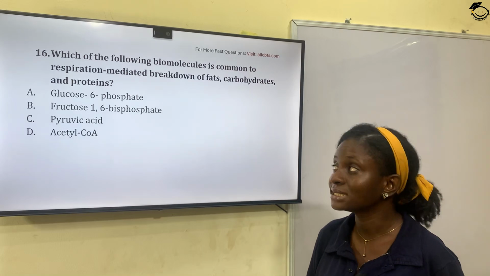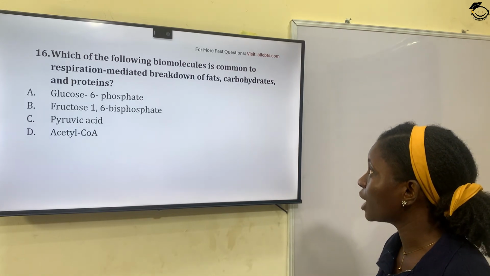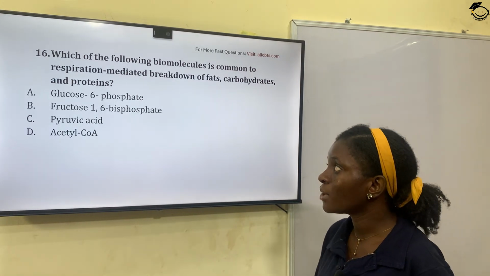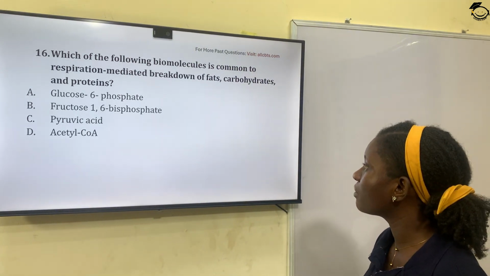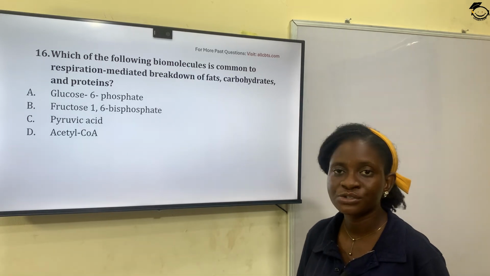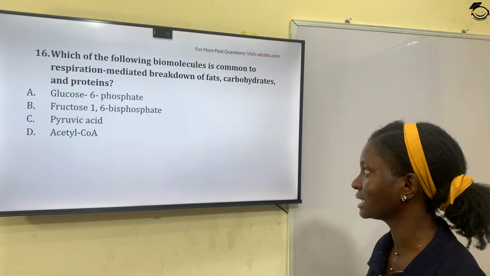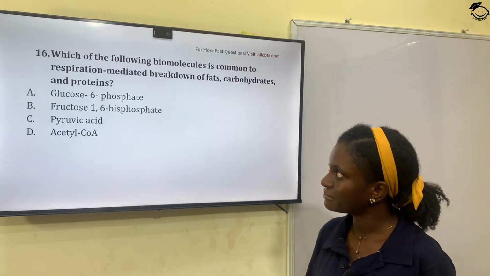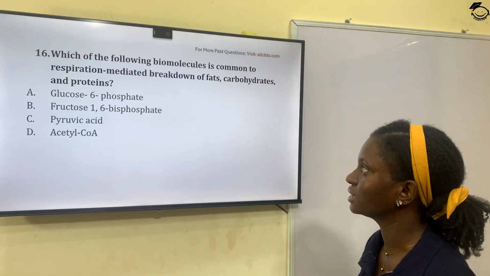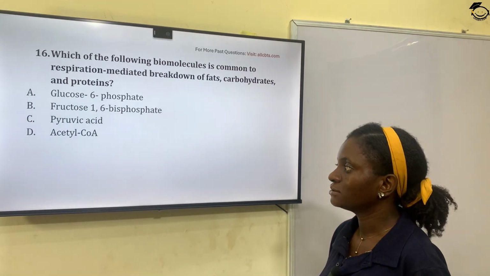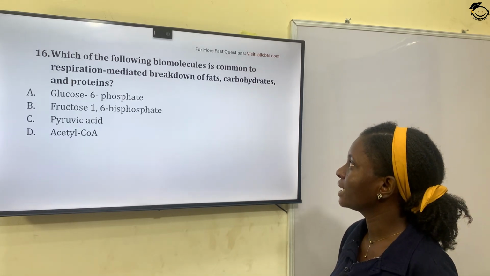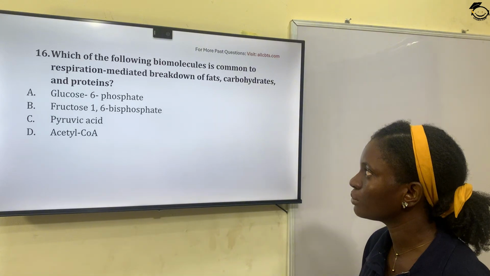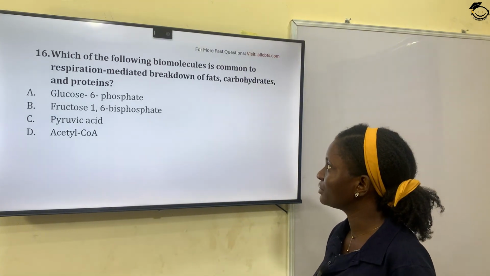Question 16. Which of the following biomolecules is common to respiration-mediated breakdown of fats, carbohydrates, and protein? If you remember during the course of the question, I made mention of acetylcholine. So acetylcholine is a biomolecule that is common to respiration-mediated breakdown of fat.